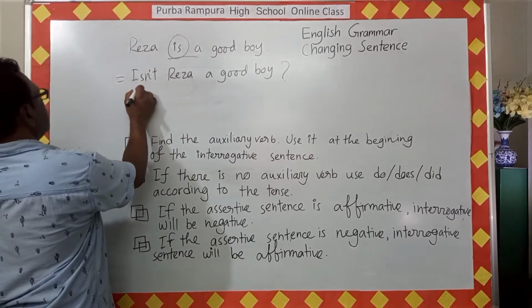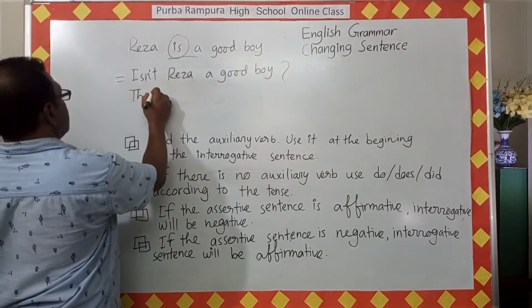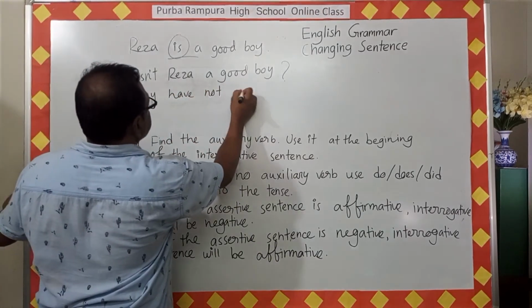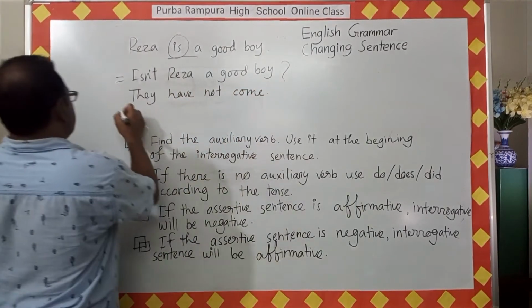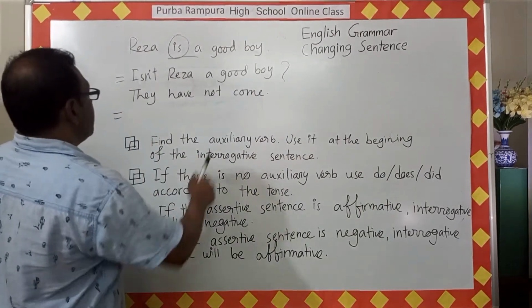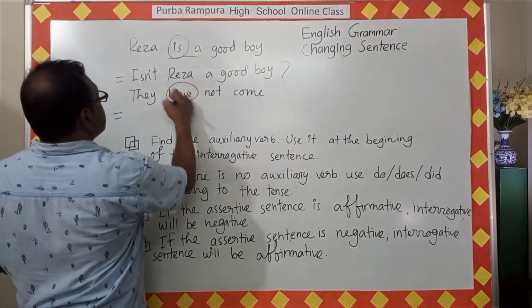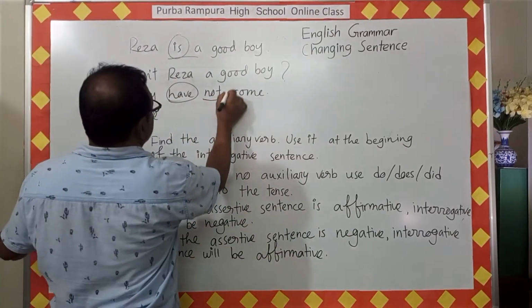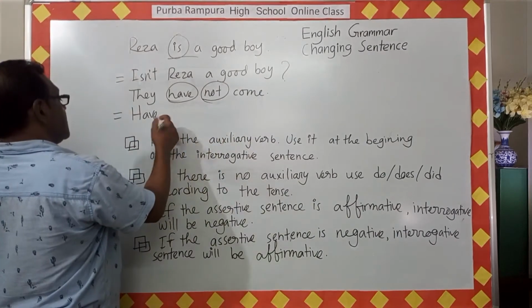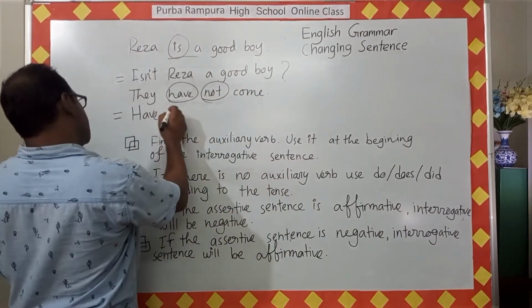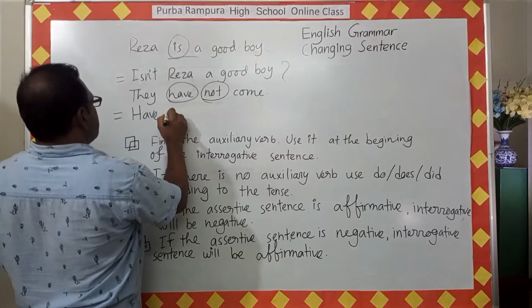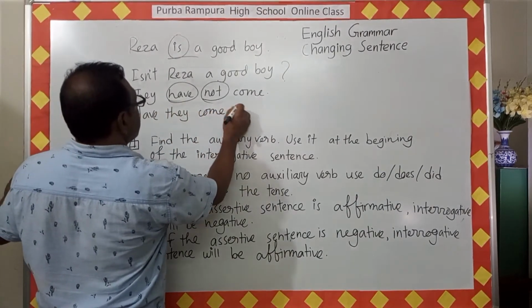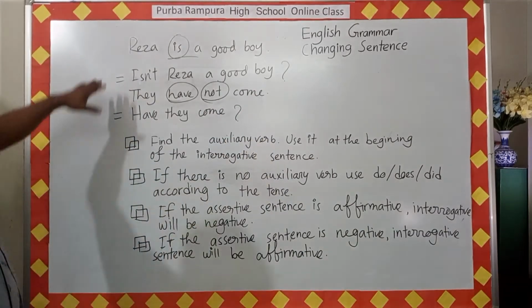Now look at another example. They have not come. Change it into interrogative by following the rules. Here have is the auxiliary verb, and look, here is a not, that means it is a negative sentence, so not should not be used in the interrogative sentence. Have they come? So this is very simple, only these two rules can help you.